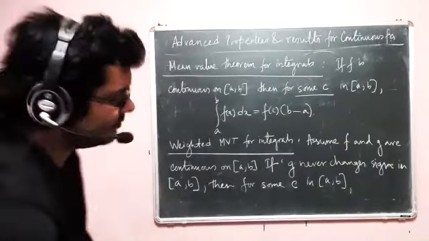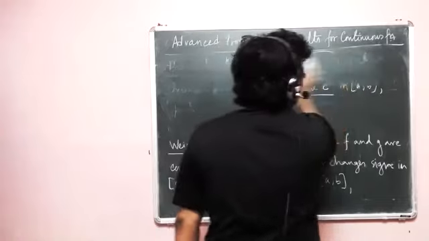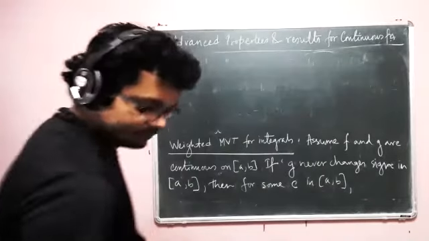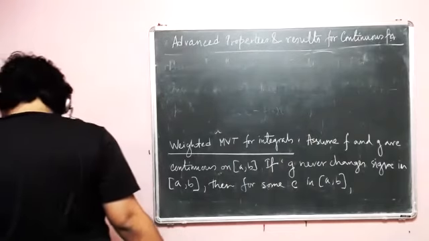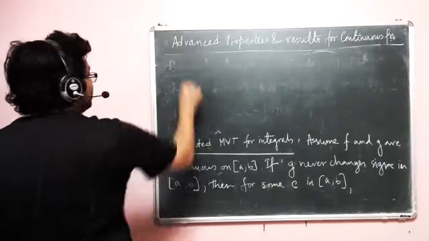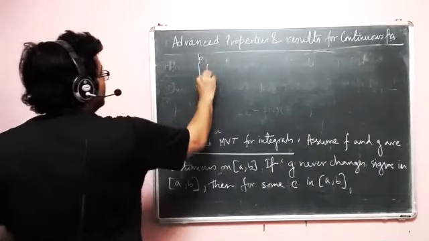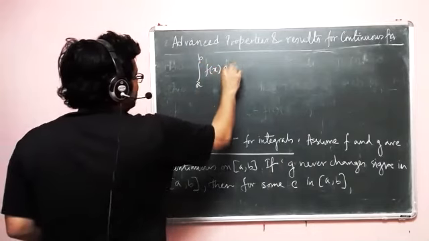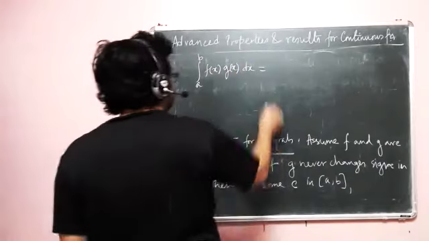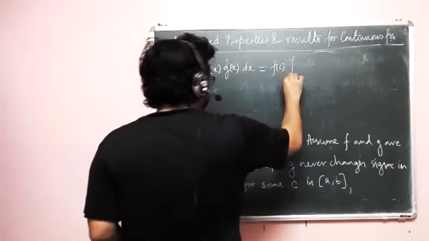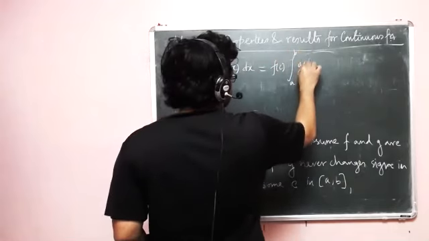what will happen? I'll write the result above. Then for some c in closed a comma b, we have integration a to b f x g x dx is equal to f of c integration a to b g x dx.